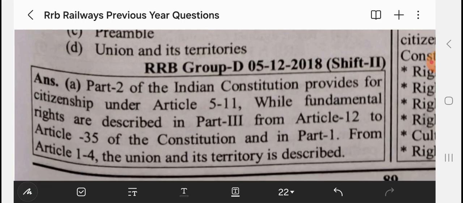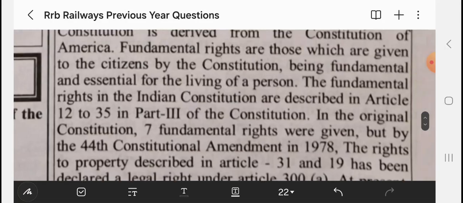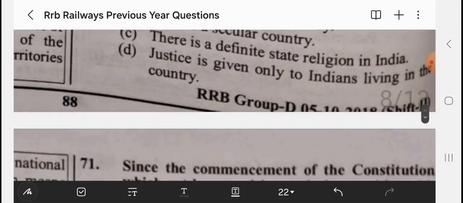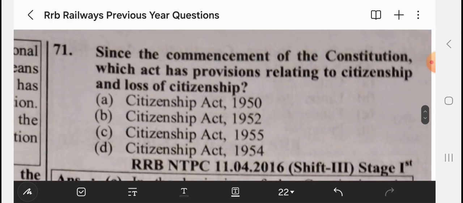Part 2, citizenship has articles from Article 5 to Article 11. Fundamental rights from Article 12 to Article 35. Since the commencement of the Constitution, which act has provisions relating to citizenship and laws of citizenship?